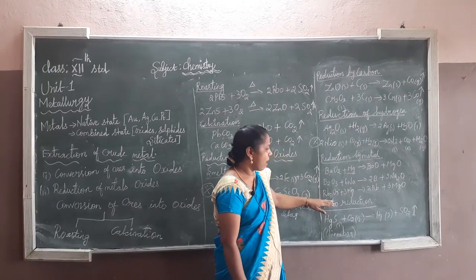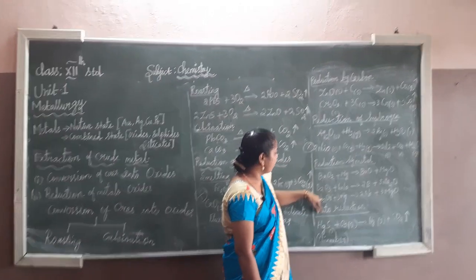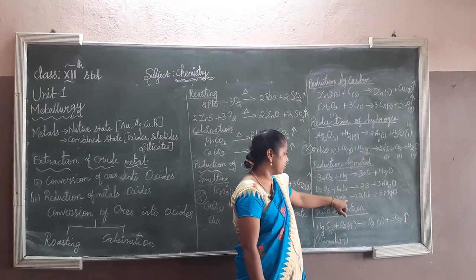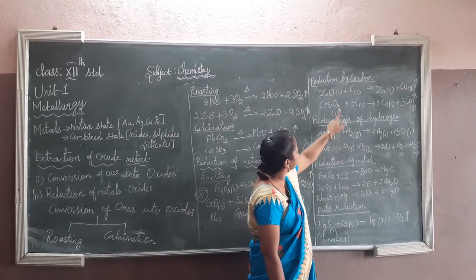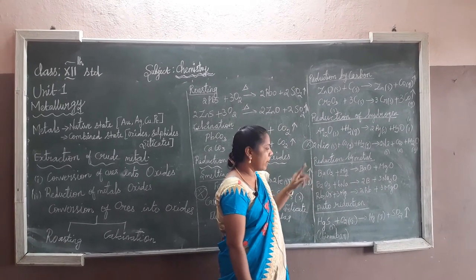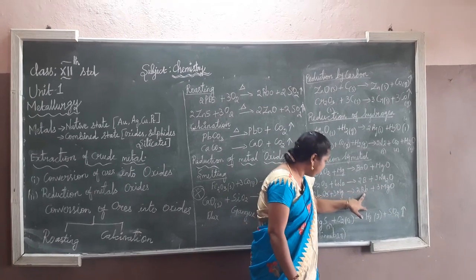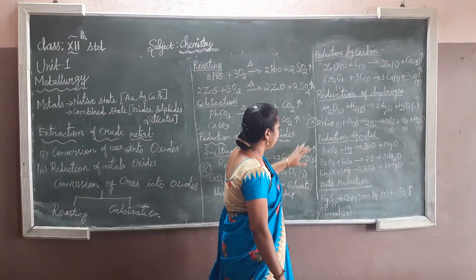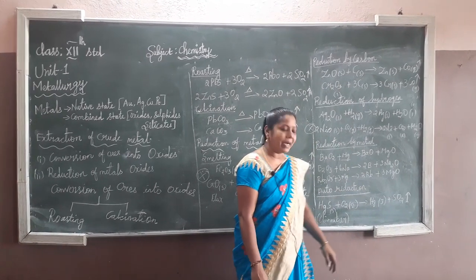And then go for another example. Rubidium trioxide reacts with magnesium, and magnesium is the reducing agent. Here these metals are the reducing agents. You have to think and keep it in mind carefully, and you get pure rubidium and magnesium oxide. So this process is called reduction by metals.